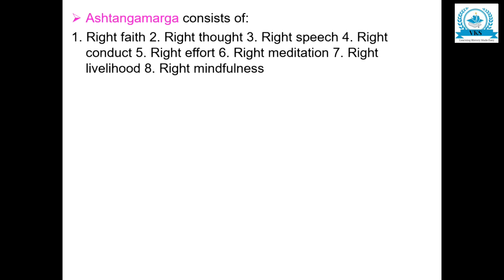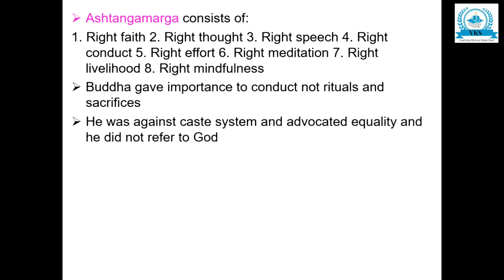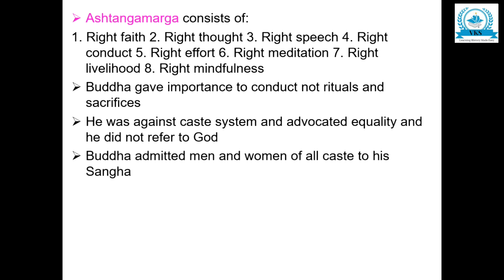Ashtanga Marga consists of right faith, right thought, right speech, right conduct, right effort, right meditation, right livelihood, and right mindfulness. Buddha gave importance to conduct, not rituals and sacrifices. He was against the caste system and advocated equality, and he did not refer to God. Buddha admitted men and women of all castes to his Sangha. So this was the life and teaching of Gautama Buddha, a very important essay.